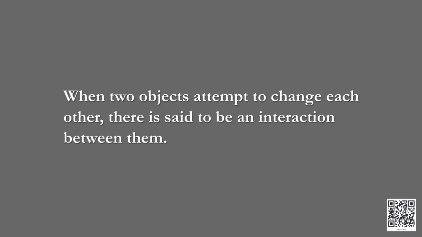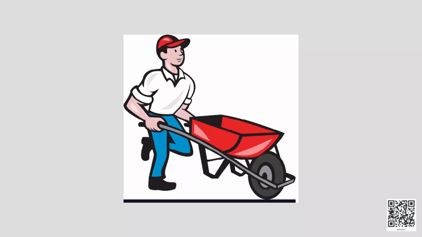When will a force come into play? When two objects attempt to change each other, there is said to be an interaction between them. Consider this situation when a boy is pushing a wheelbarrow. The boy is exerting a push on the wheelbarrow and the wheelbarrow is opposing the push exerted by the boy.